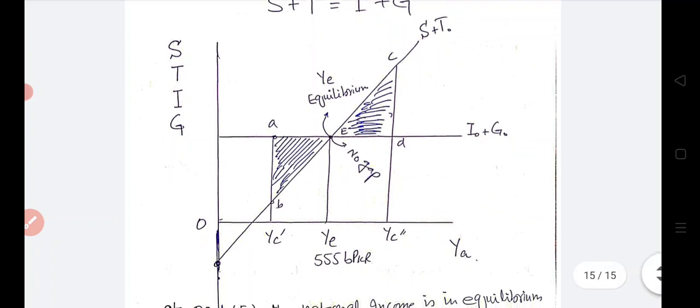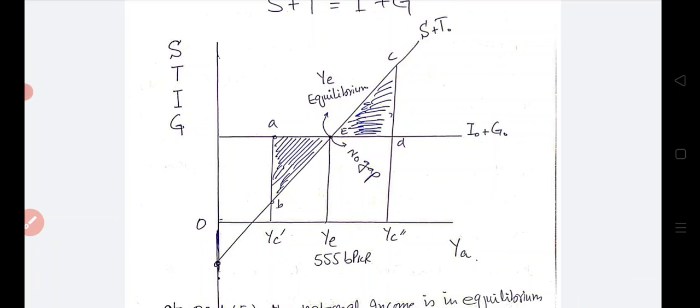Now, we assume that if income is less than the equilibrium level of income, that is Y current income, Y prime, where the current income is less than the equilibrium income, here there is an inflationary gap, because injections are at A and leakages are at B, and the economy will move towards point E, right?